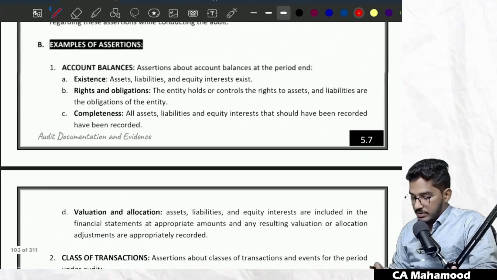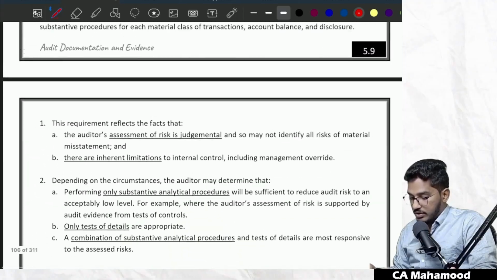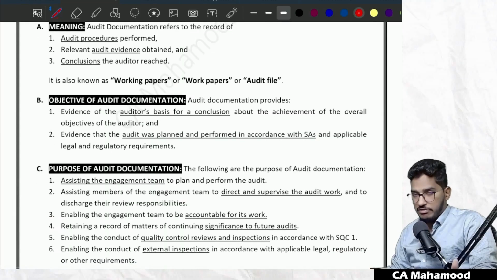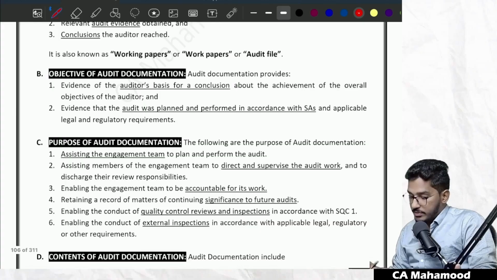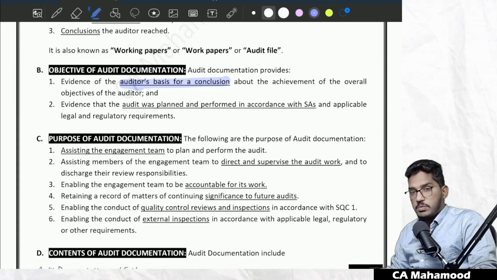Sir, what is the main purpose of audit documentation? As I've already told you, the main purpose of audit documentation is that it will act as proof that you have performed the work as per the Standards on Auditing. As you can see, audit documentation provides evidence of the auditor's basis for conclusion. If tomorrow someone comes and asks you, boss, you have given so-and-so opinion on that company's financial statements, on what basis have you given that opinion?